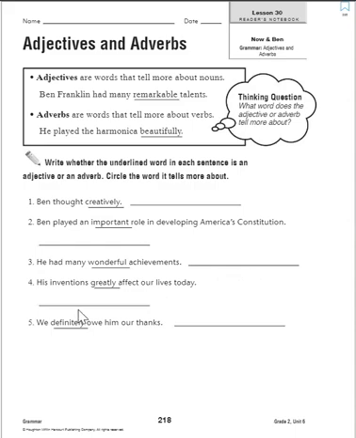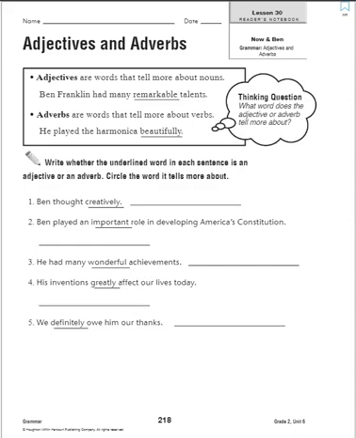Number 4, his inventions greatly affect our lives today. This one's kind of tricky. So we know inventions is a noun, but greatly is not describing inventions. Greatly is describing how they affect our lives. It just means they're really important to us.